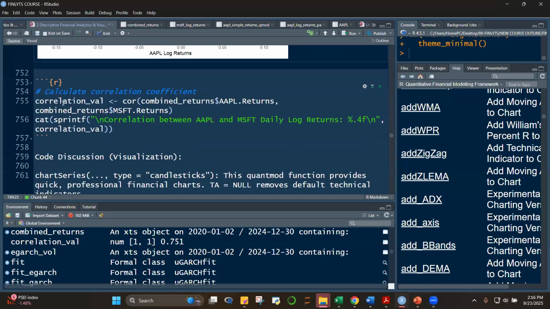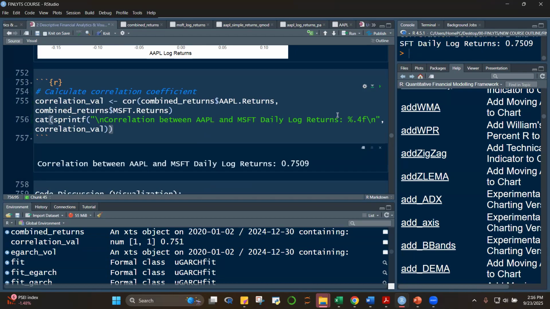Let's compute that here. cor gives us the correlation between Apple returns and Microsoft returns. And then let's print this. There. 0.7509. That's a correlation, quite high.